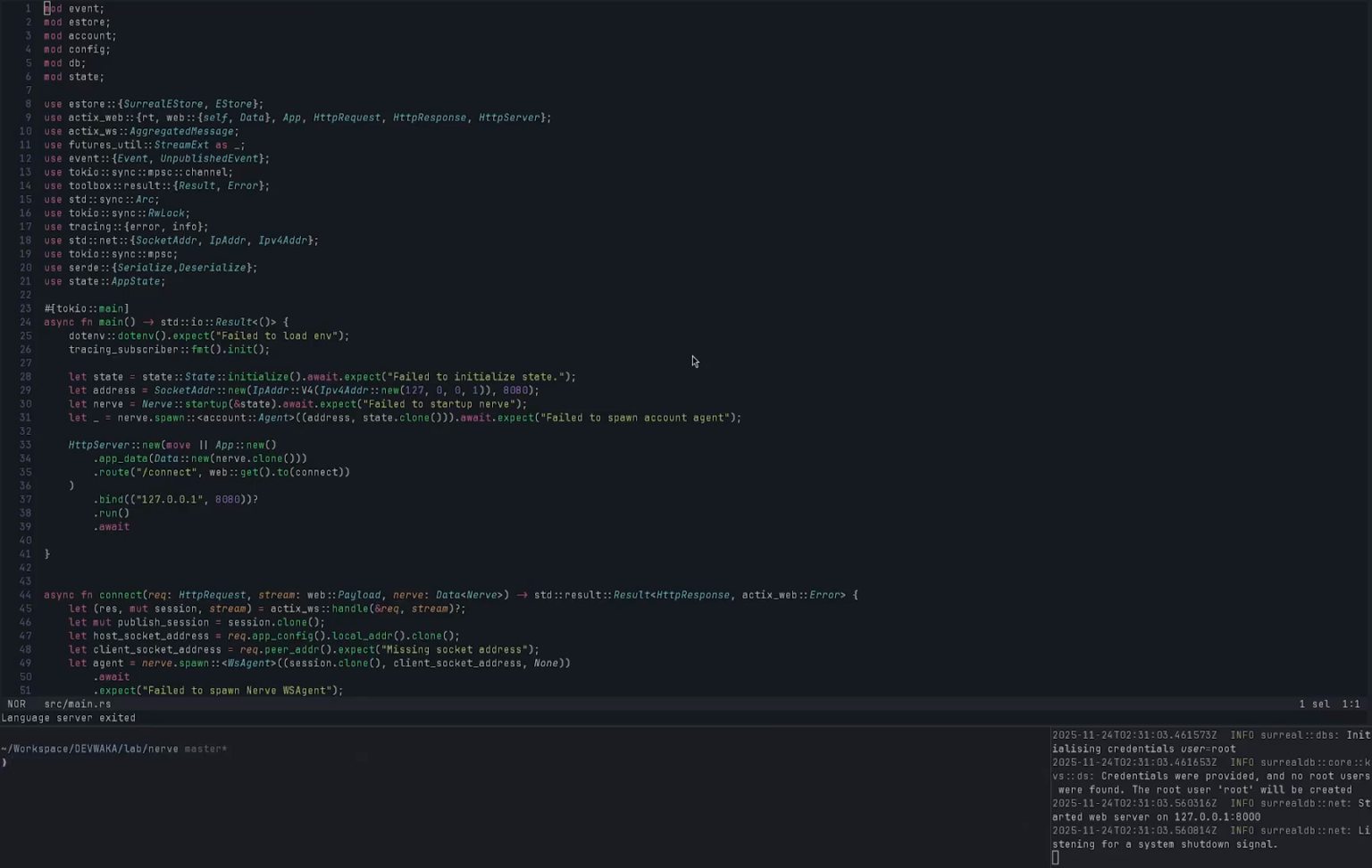Today on SikiCast, we'll be talking about Nerve. This is my very own event-driven system that doubles as a task runner, more like a workflow kind of system.